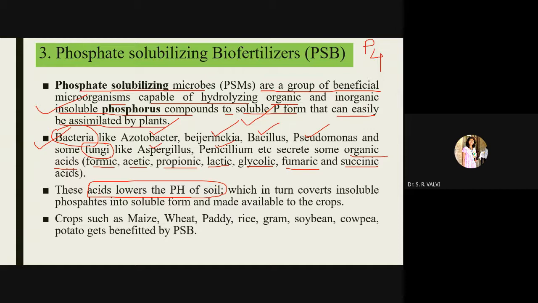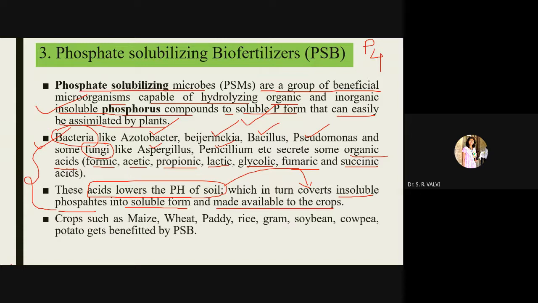These acids lower the pH of the soil, which in turn converts insoluble phosphates into soluble form and makes them available to the crops. So this is the main mechanism of these microorganisms: converting insoluble phosphates into soluble form.